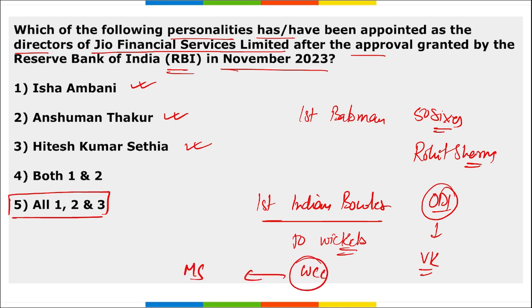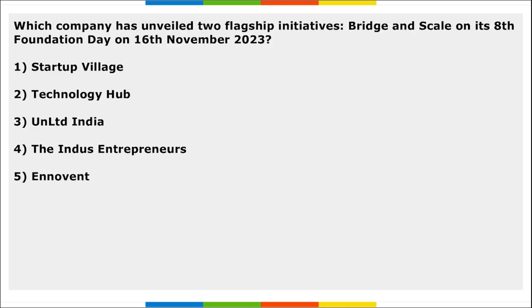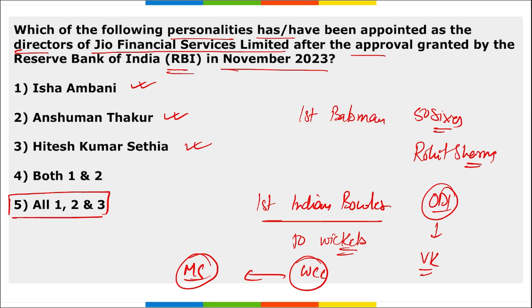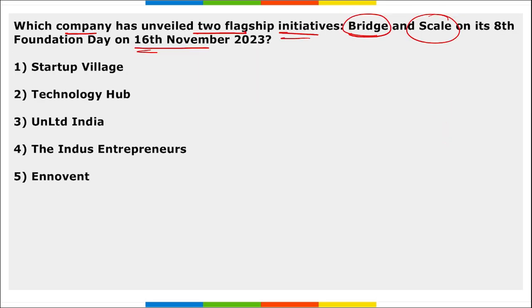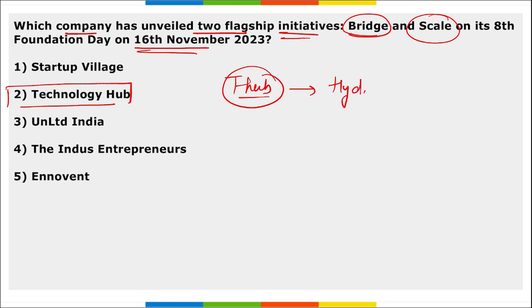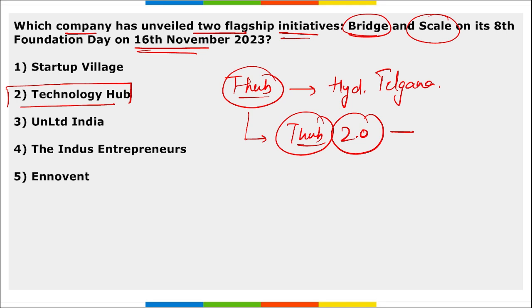So Mohammad Shami. Next, which company has unveiled two flagship initiatives, that is Bridge and Scale, on the 8th Foundation Day of 16th of November? So, which is it? It is T Hub. What is T Hub? T Hub stands for Technology Hub. Where is it? It is in Hyderabad, Telangana. Right? Then, apart from this, remember T Hub 2.0 was also launched in Hyderabad, Telangana.